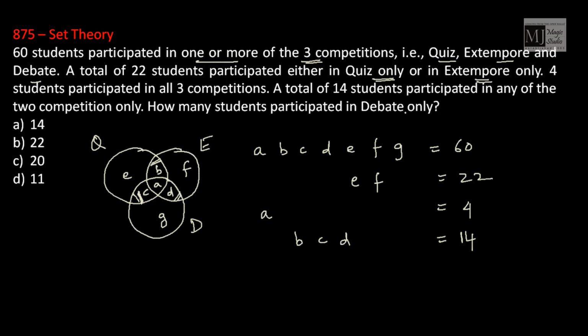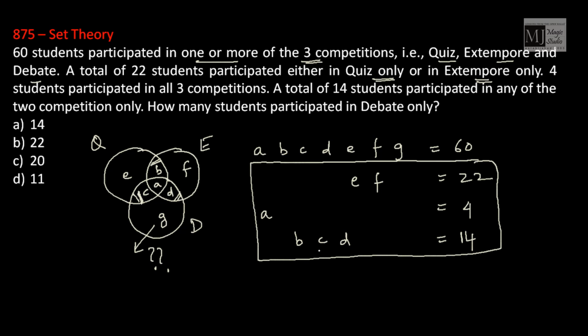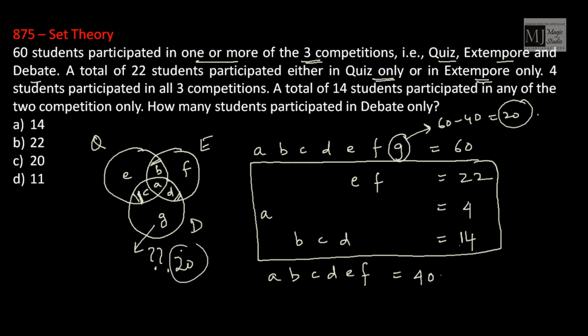How many students participated in debate only? Debate only means G. We are looking out for the value of G. If we look here, A till G is 60, and now if I add these 3, what I'll get is A, B, C, D, E, F, isn't it? And that would be 20, 30 and 40. A, B, C, D, E, F is 40, and A, B, C, D, E, F plus G is 60. That means G is equal to 60 minus 40, that is 20. Value of G is 20.